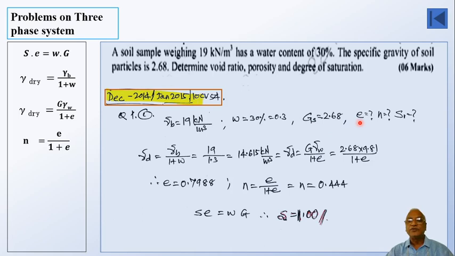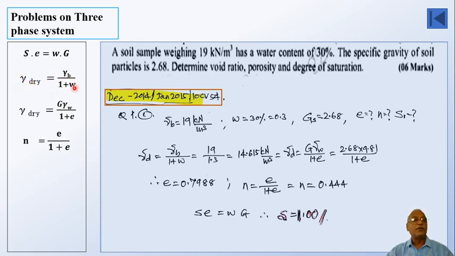Determine void ratio e, porosity n and degree of saturation S or Sr. This is the question. Now looking at all these parameters, whatever they have given, gamma b is there, w is there, right? So we can put a relation like this: gamma d is equal to gamma b divided by 1 plus w. This we have already studied.